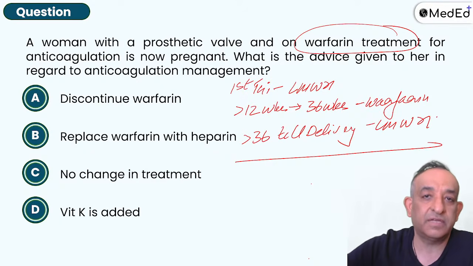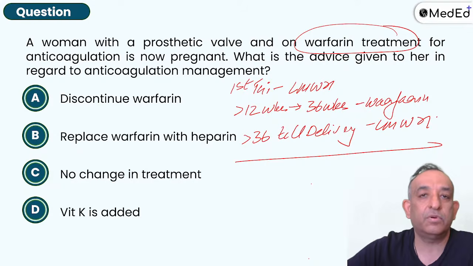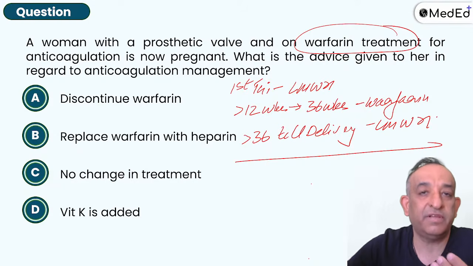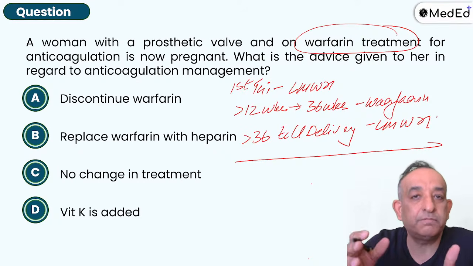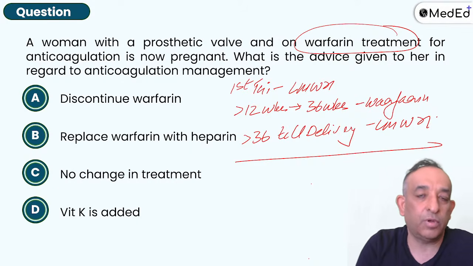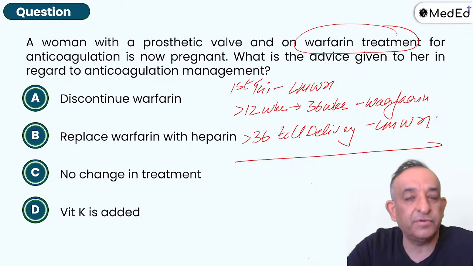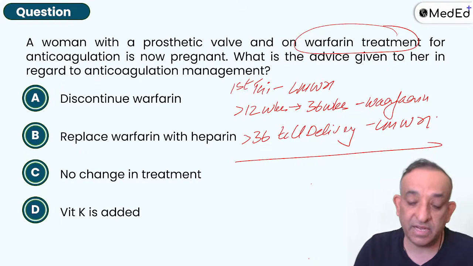So I'm going to induce labor at 38. So one day before or 2 days maximum, I'll stop the low molecular weight heparin also, because with low molecular weight heparin, if you stop, within 6 hours the effect will die off. So that's why we have a much better control with the low molecular weight heparin. That's why in the last few days before delivery, we keep low molecular weight heparin.